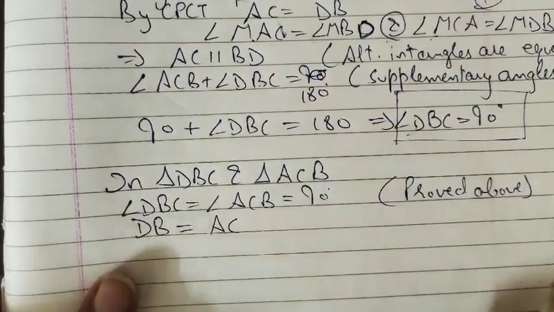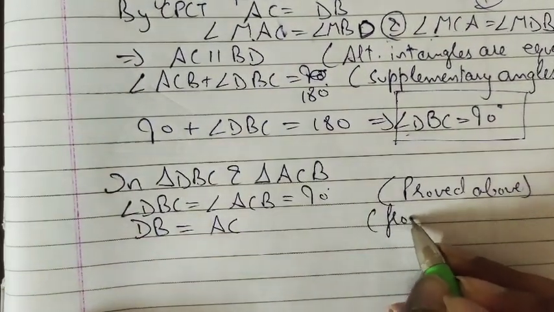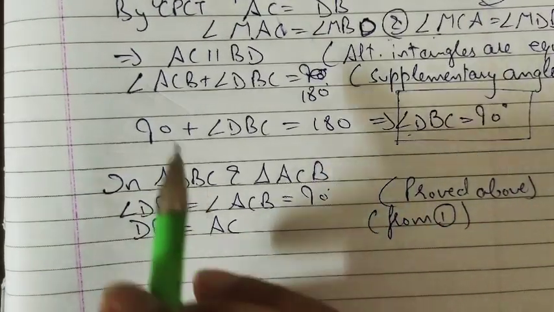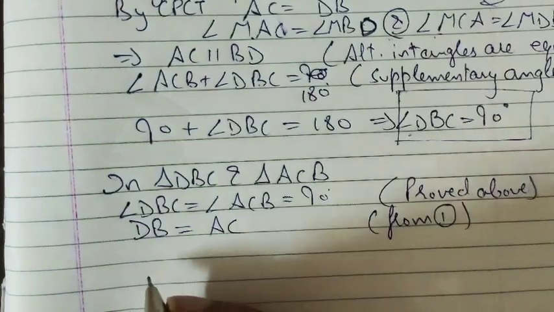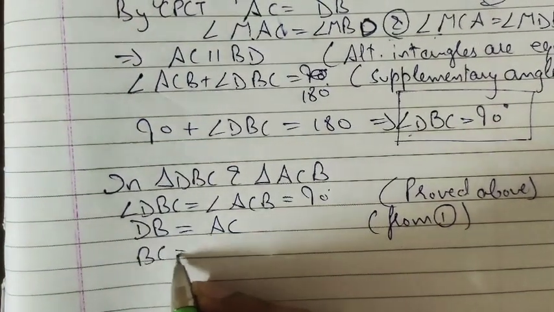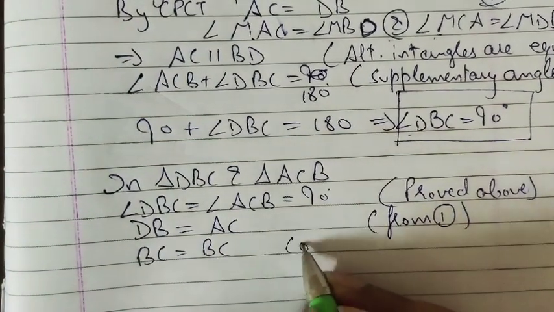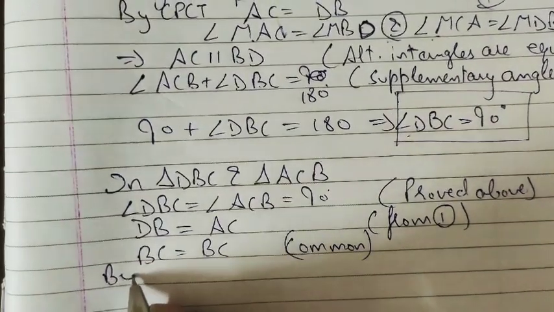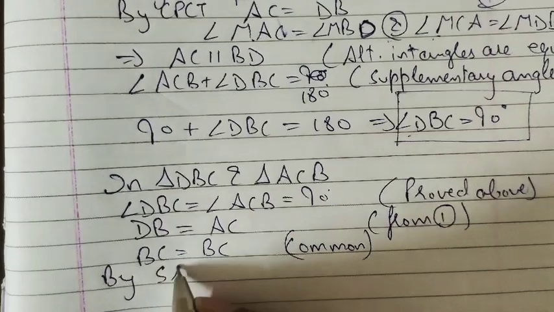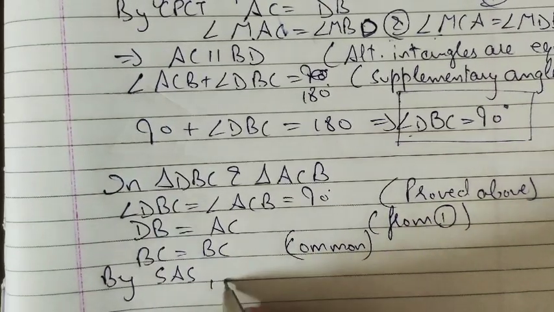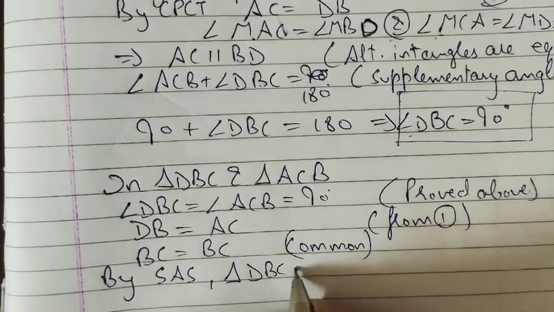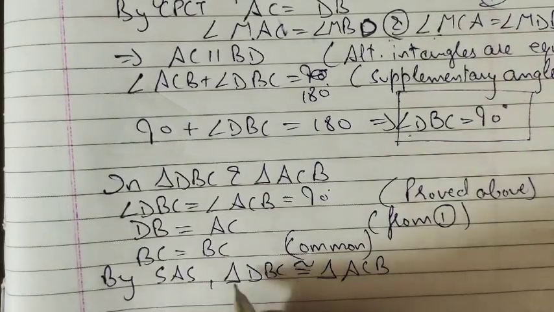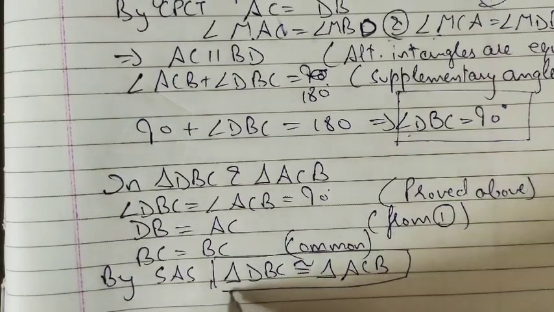So from 1, DB is equal to AC, and BC is equal to BC, common. So by SAS, side angle side, triangle DBC is congruent to triangle ACB. This is the third part we have proved.